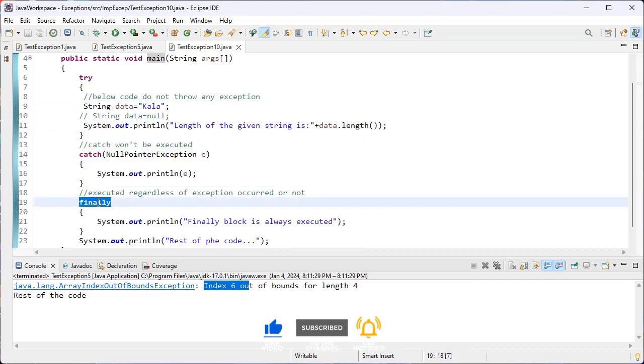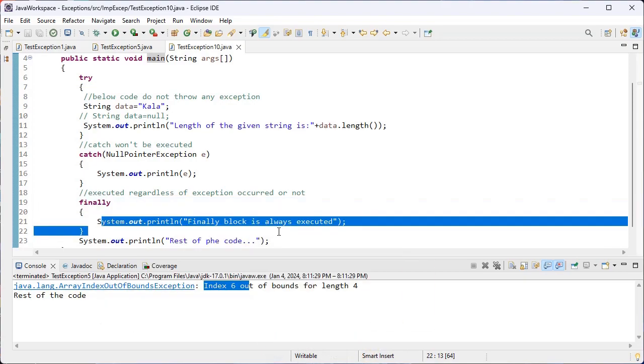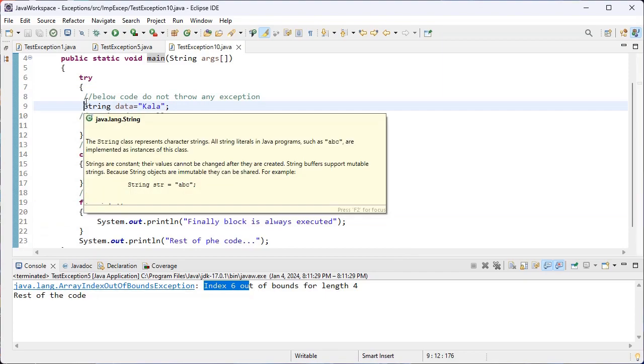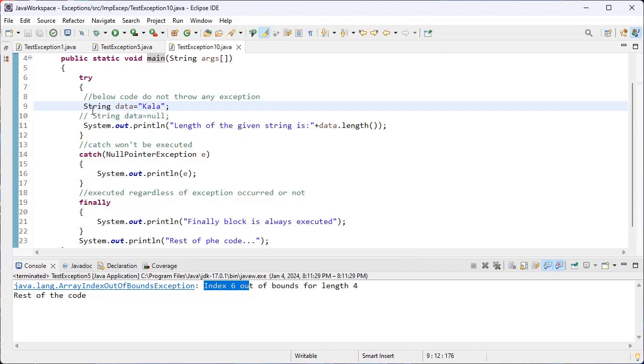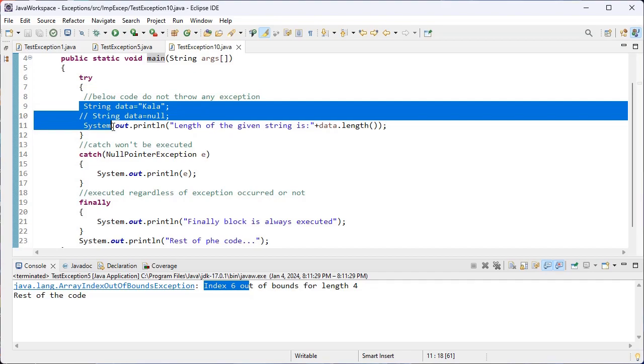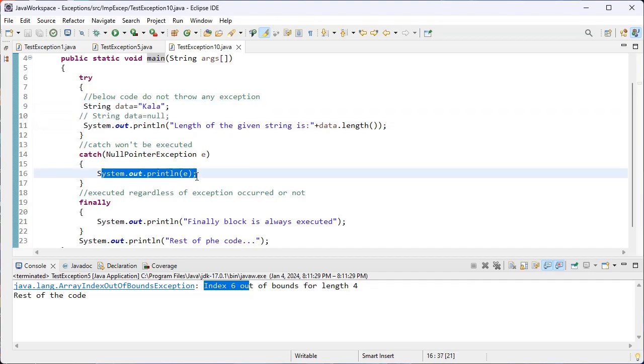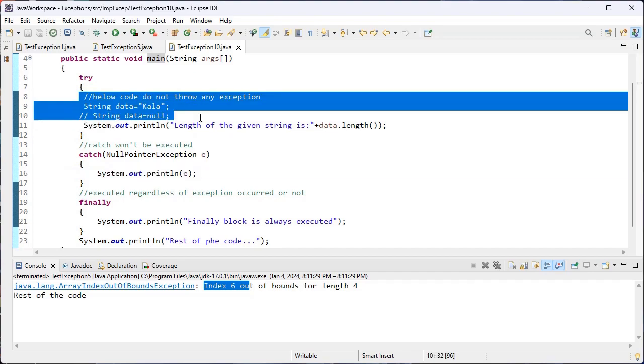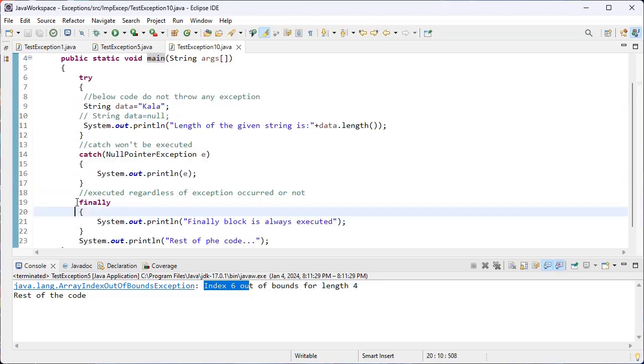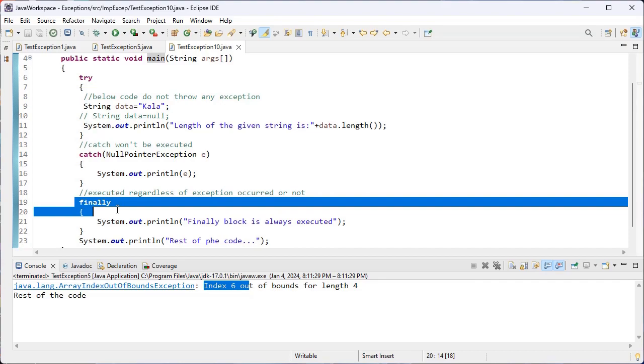So what is the role of the finally? Finally is used to print the statement whether the error rises or not. If an error is raised, the catch block will be executed. If the error is not present, the catch block is skipped. So what is the role of the finally block? The finally block will always be executed, whether the error comes or not. The important code will be placed inside the finally block.